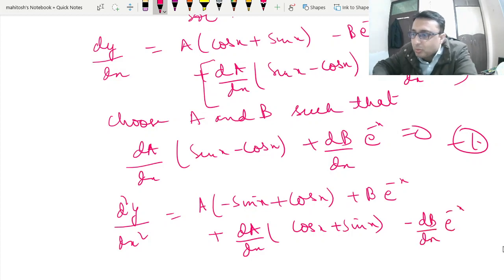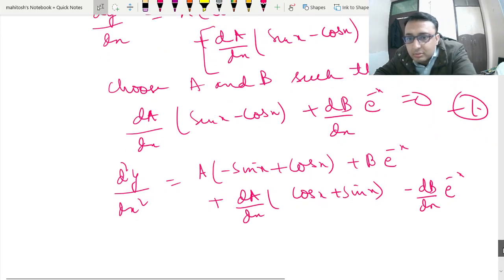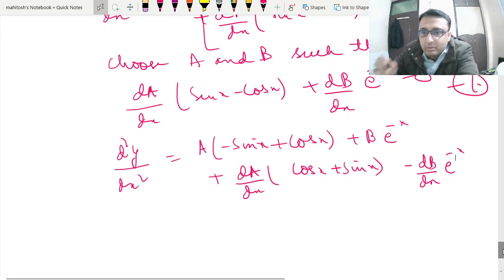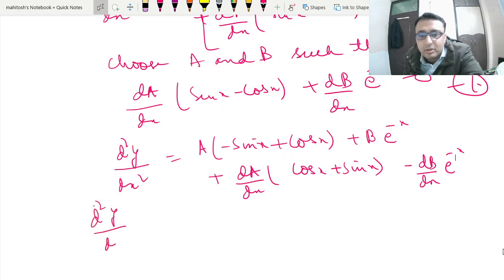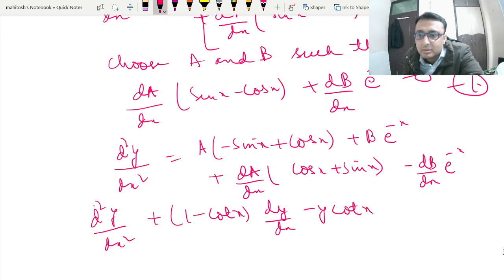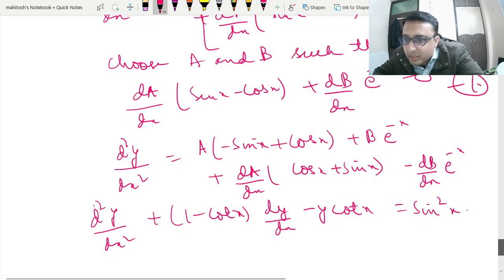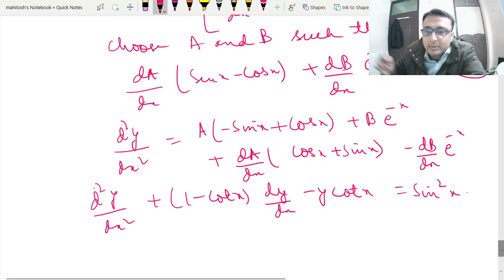Now we will put this in our original equation, d squared y upon dx squared plus (1 minus cot x) dy/dx minus y. This is slightly lengthy, but you will get rid of all of these terms.